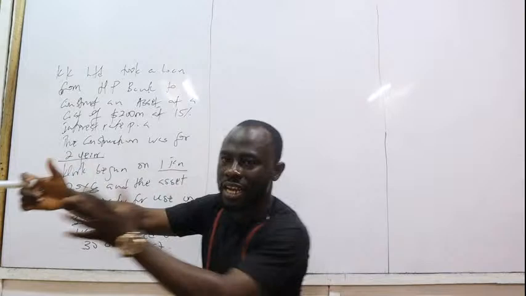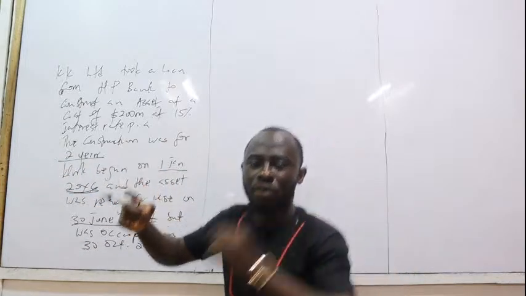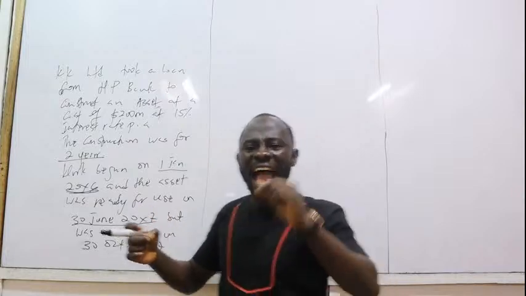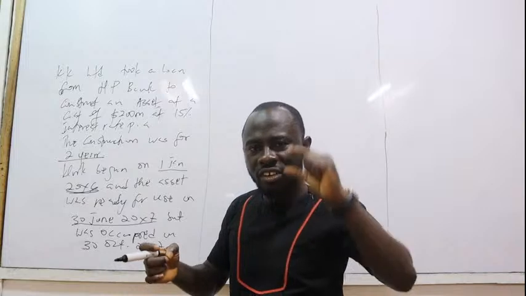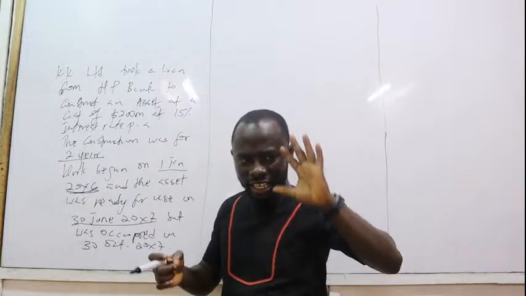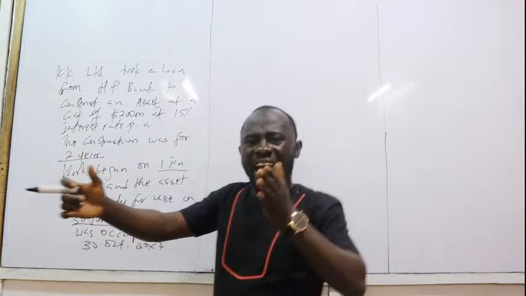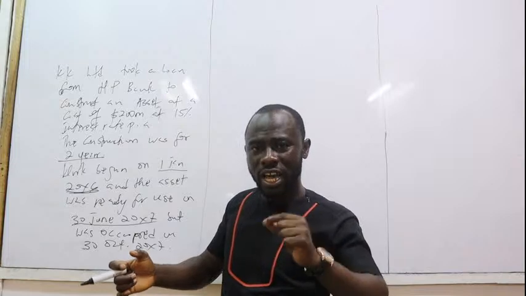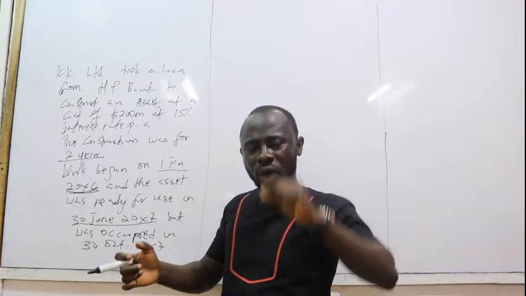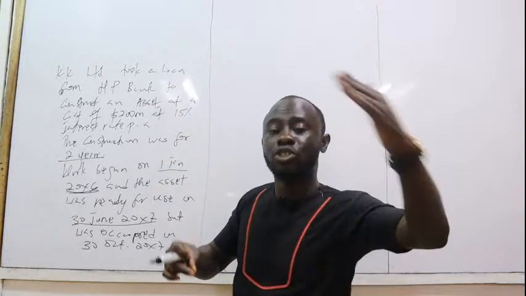In the determination of capitalization period, the capitalization period ends when the asset becomes ready for use or ready for sale, and not when they start using it.